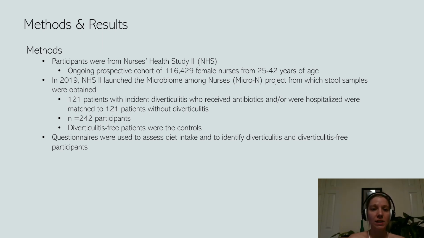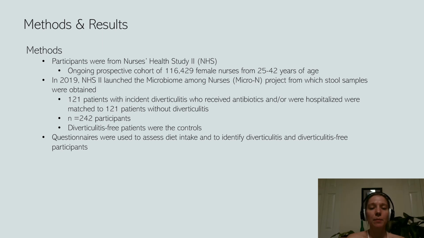According to age, sex, and month of collection, they matched 121 patients with incident diverticulitis requiring antibiotics and/or hospitalization to 121 patients without, for a total of 242 participants. Diverticulitis-free participants were the controls.